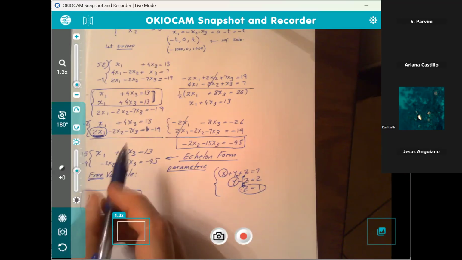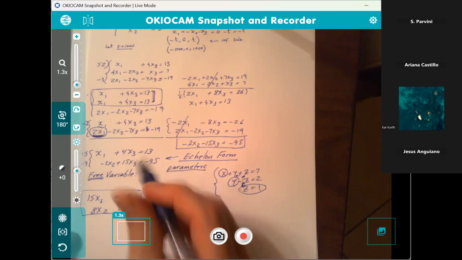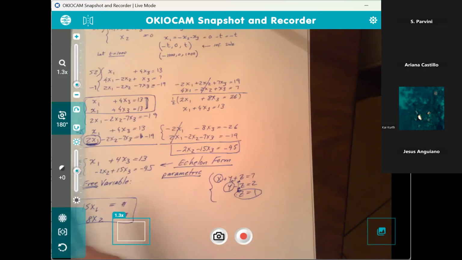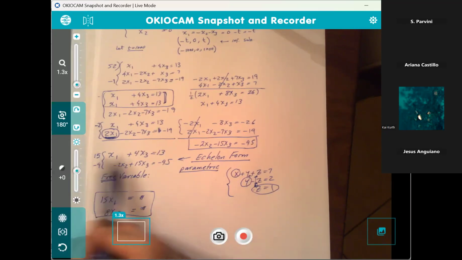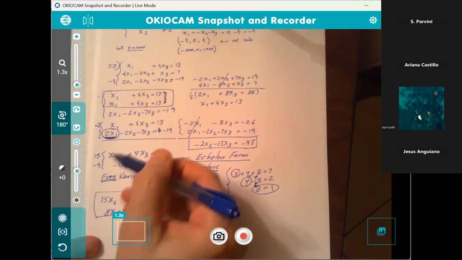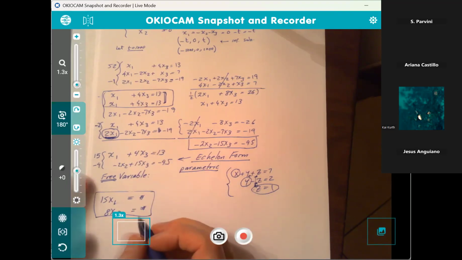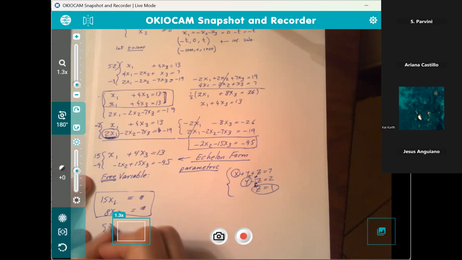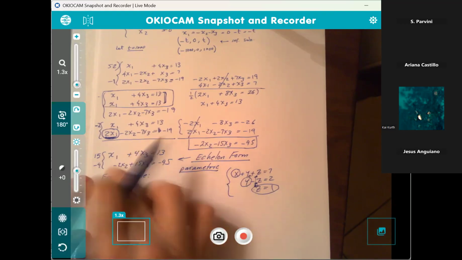Then aren't you going to add them together? Because we can't just multiply. We multiply and combine them, right? So I'm multiplying the top by 15, the bottom by -4, no problem. And then we add the two equations together, and we're going to replace an equation. So let's say here's my first equation, and we're going to do what you suggested.